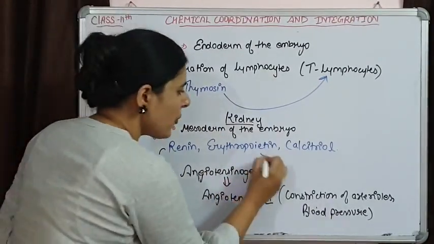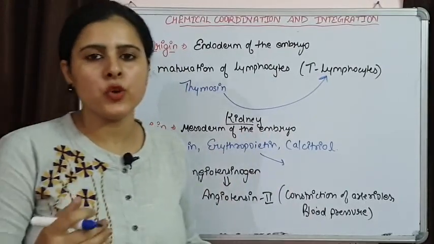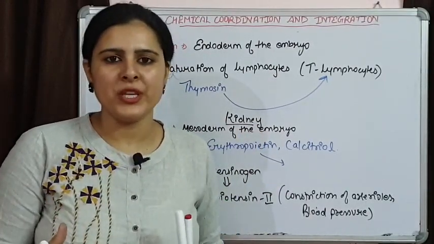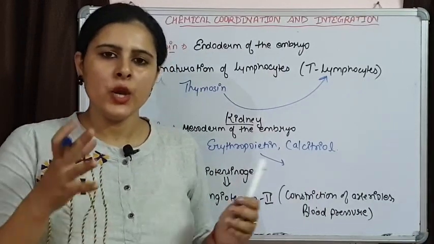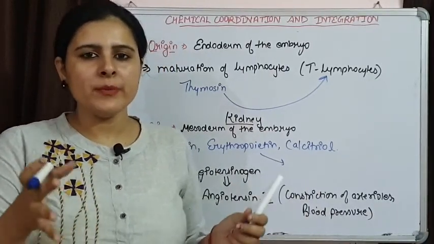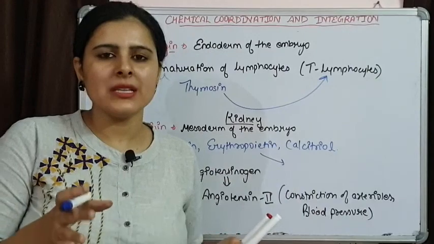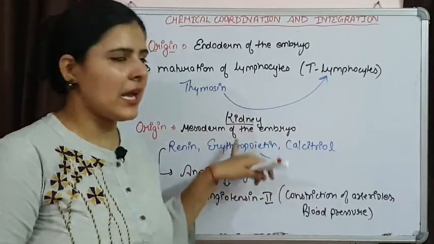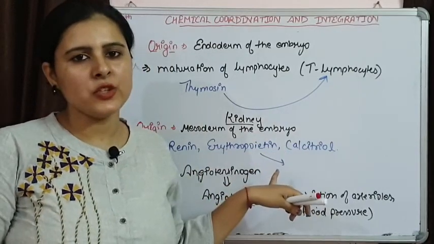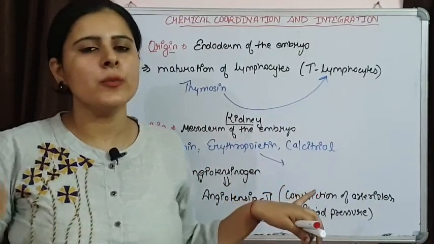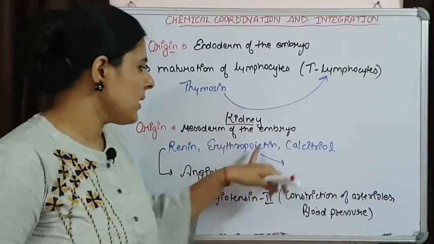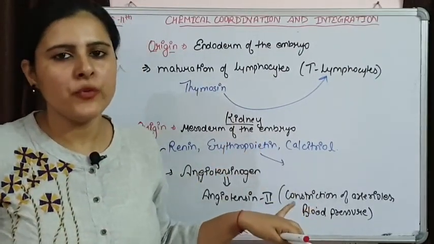Now erythropoietin is responsible for erythropoiesis. Erythropoiesis क्या है? RBC formation that is taking place in bone marrow. तो जब भी बॉडी में ऑक्सीजन की डेफिशिएंसी होती है, there is shortage of oxygen, then kidneys are going to release erythropoietin, and this erythropoietin is stimulating the bone marrow to release more RBCs to counteract the deficiency of oxygen.